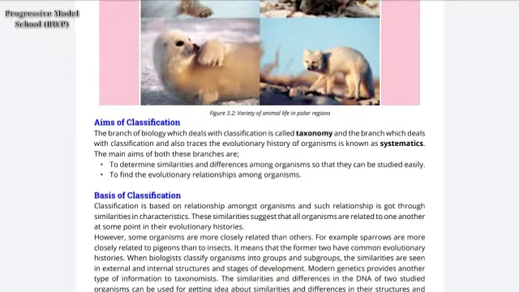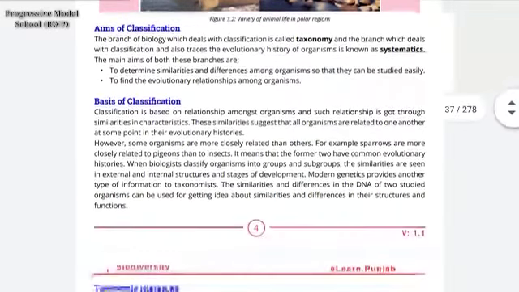There are two main aims of these branches. The first aim is to determine similarities and differences among organisms so that they can be easily studied. And the second main aim is to find the evolutionary relationship among these organisms. These are the two main aims of classification. Now we'll move towards the basis of classification.